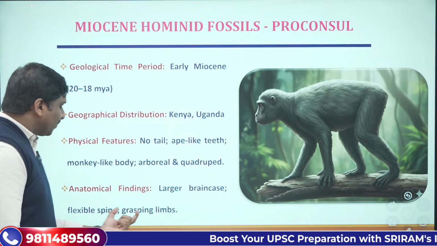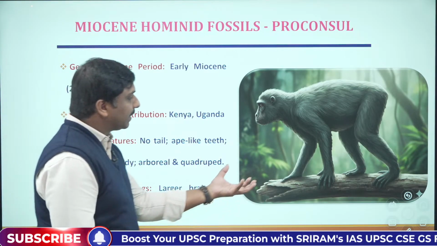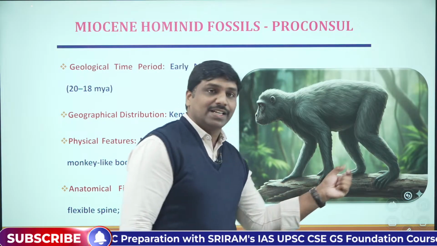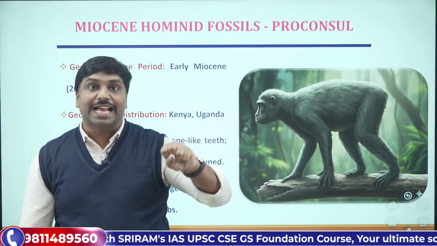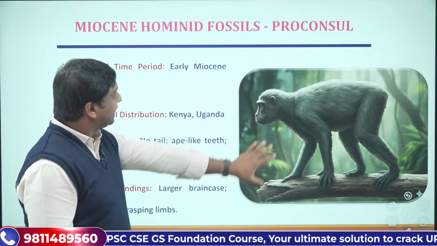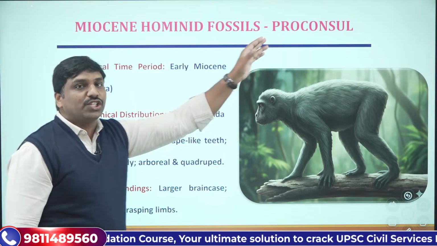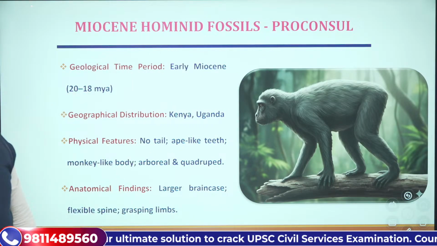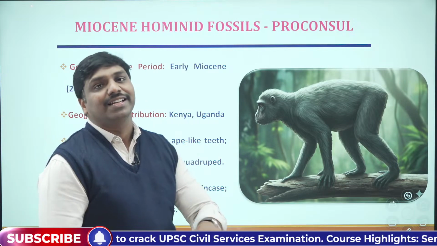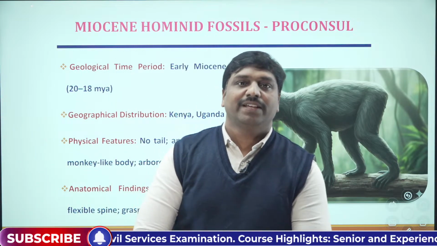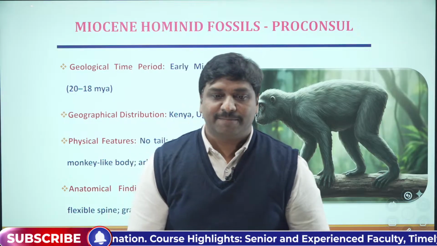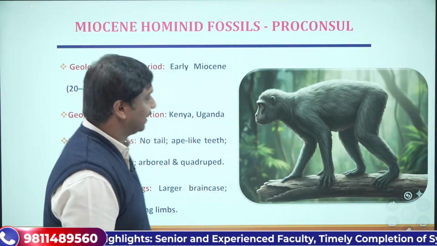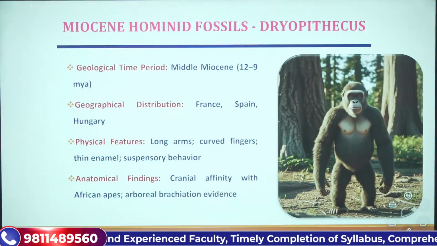So that's one thing. Then grasping limbs. Limbs became grasping. So now you can see here, this particular monkey could grasp something. So these are some of the important details about Proconsul that you may mention, or you can at least remember. Now further, let's move on and learn about another important ape.